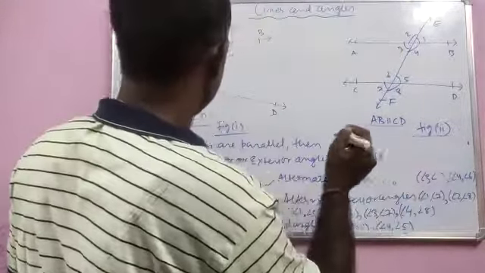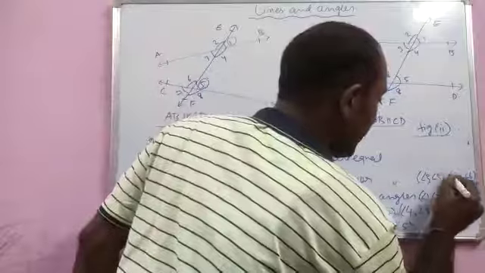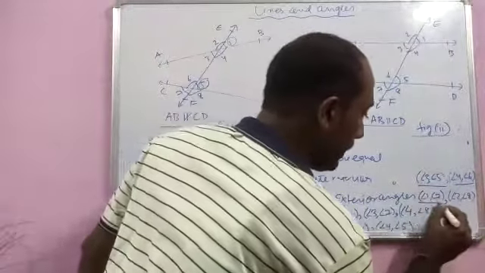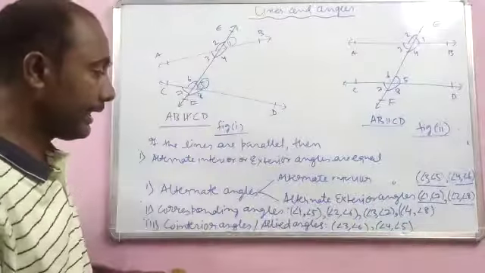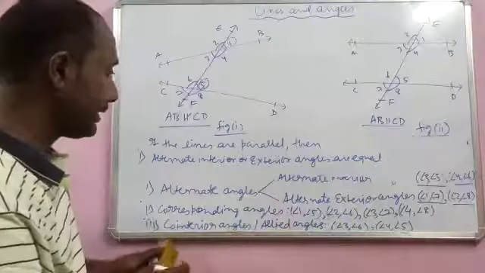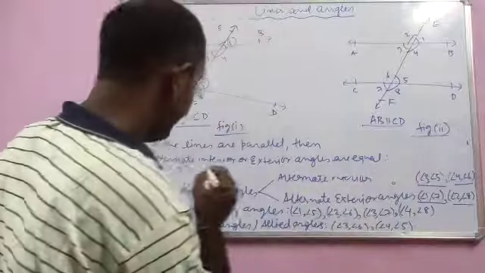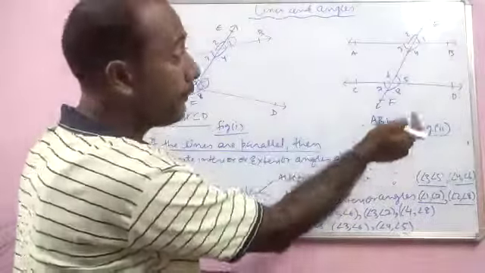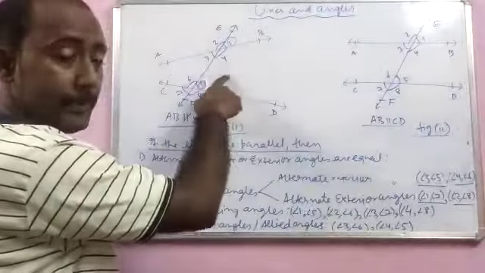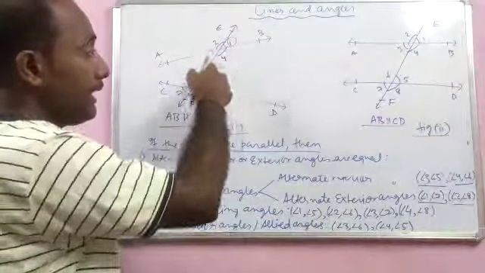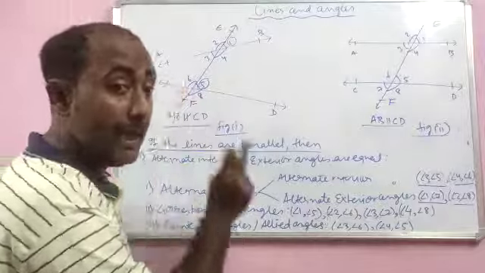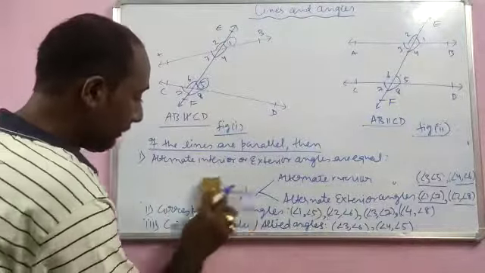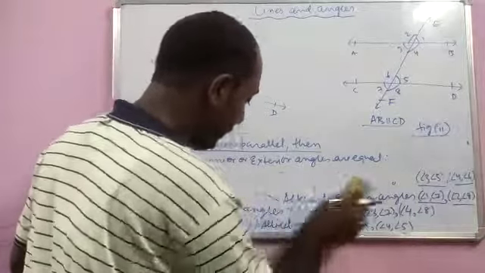The angles which we have taken here, 3, 5, 4, 6, 1, 7, 2, 8, they are the pairs of alternate interior and alternate exterior angles. These angles will become equal when the lines are parallel. That means for figure 2, not for this one. They are not parallel, so alternate angles will not be equal in this case. But when the lines are parallel, the alternate pairs of angles will be equal.